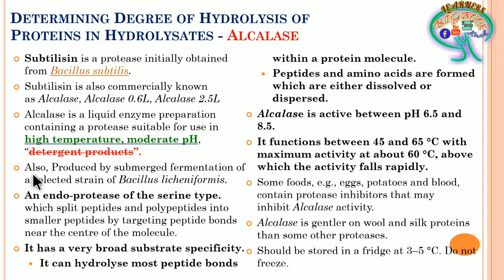It is also produced by the submerged fermentation method, where the genus is Bacillus and the species is licheniformis, Bacillus licheniformis. Alcalase can also be produced by this particular species, and this alcalase is an endoprotease, which belongs to the serine type of proteases or peptidases, where it splits peptides and polypeptides into smaller peptides by targeting peptide bonds near the center of the molecule.